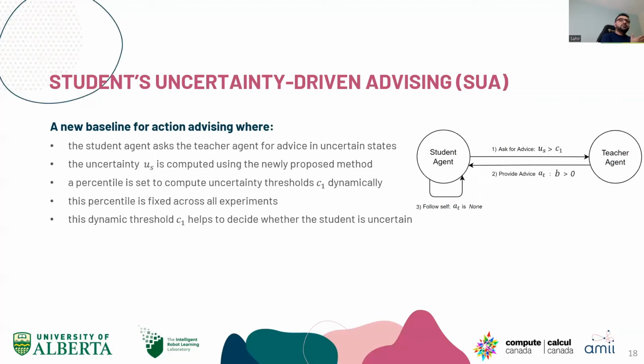So the threshold across the entire experiment will be changing dynamically, but the percentile used to calculate it is fixed across all our experiments. This dynamic threshold C1 helps to decide when the student is uncertain. This percentile is a parameter that can be changed. And here on the right, C1 is being dynamically computed. It's not fixed. It's just dependent on the percentile hyperparameter, but it changes as the training proceeds. B is a constant, which is the teaching budget.